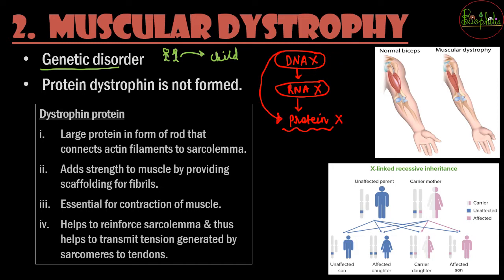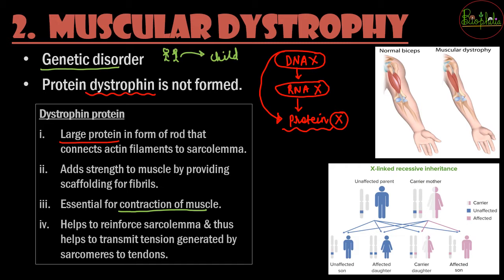So here the protein which is not formed properly or is disrupted is the protein dystrophin. What does this dystrophin protein do? It is a large protein that is needed to connect to the actin filaments. As you might know, actin filaments provide strength to the muscles, and they are essential for contractions of the muscle. So if by chance the dystrophin protein is not available, it is going to disrupt the normal functioning, that is, the contractions of the muscles. So that is the case of muscular dystrophy.